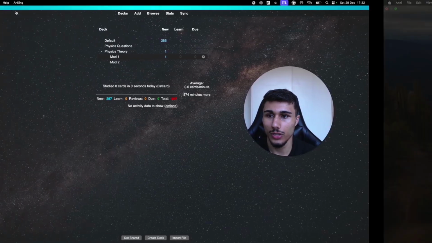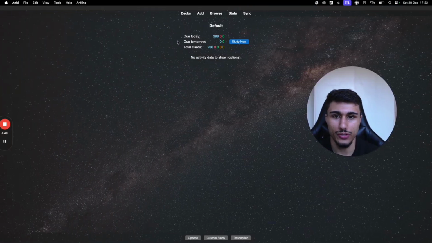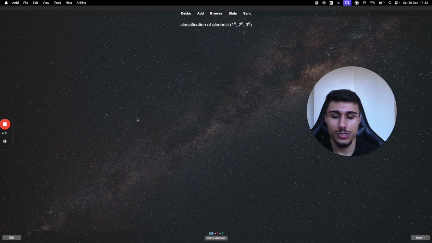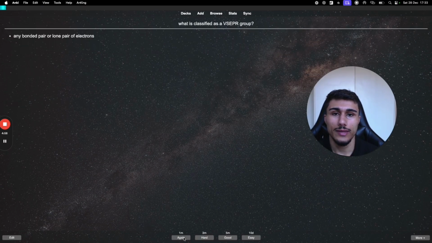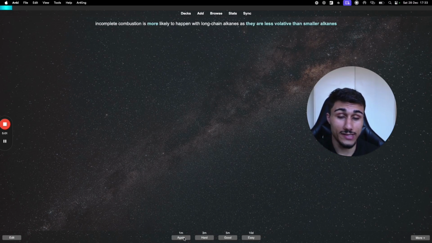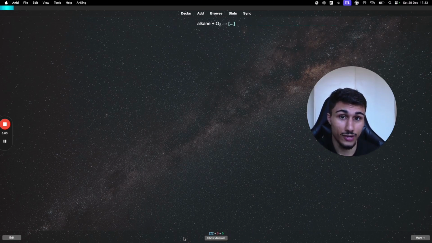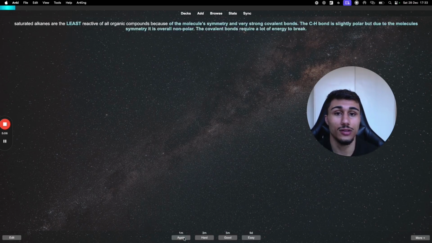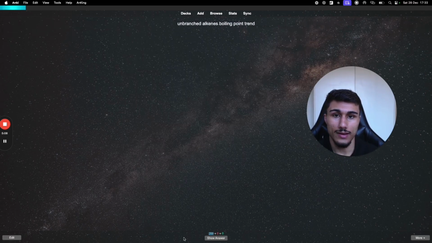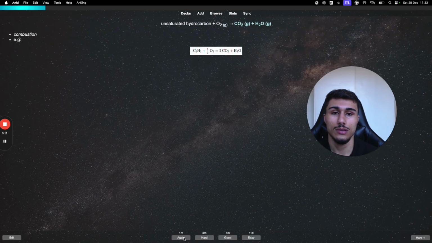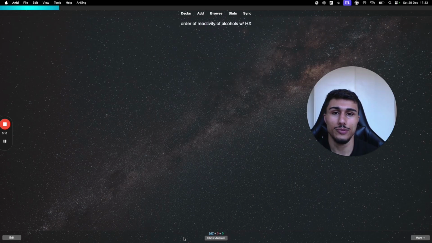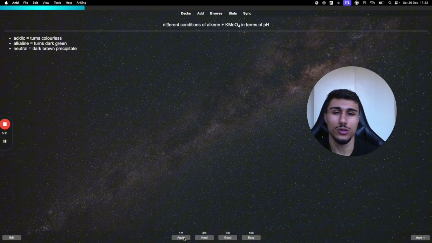Cool. So this is my organic chemistry deck. You can rename it. So this is the basic card. Look at this. Now this is the spaced repetition, the active recall. We're going to get into this stuff later. Don't stress. These are all basic cards because it's front and back. These are cloze cards because notice how there's stuff like cloze deletions. It's like fill in the sentences. That's a cloze card. And then my favorite, which I'm going to have to spam this for a sec. Sorry guys. My favorite is image occlusion, which is so good for science. It's actually so good for everything, not just science. These are all cloze cards and basic cards.